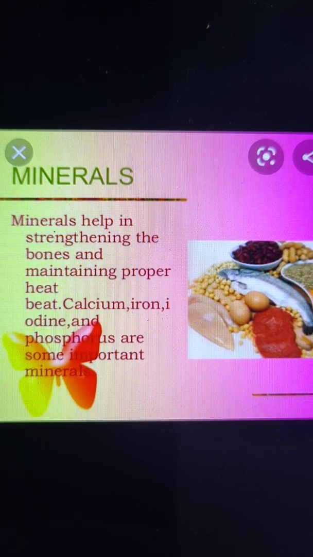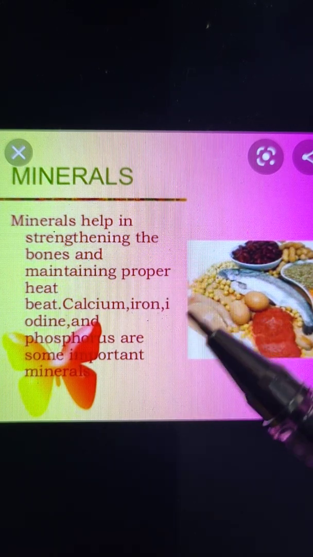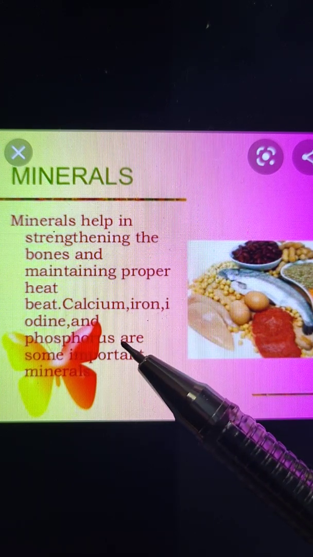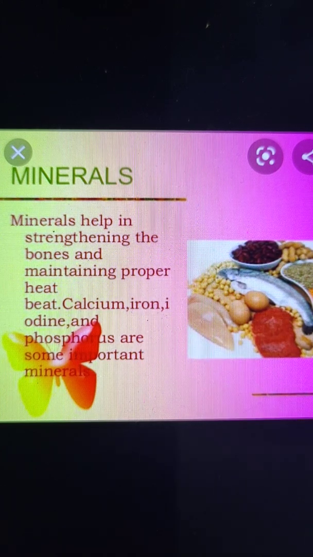Minerals do not supply any energy to our body, but they are still important because they help in maintaining proper heartbeat. And there are so many minerals present in our food like calcium, iron, iodine, phosphorus, potassium, sodium. All are minerals which are present in our diet.